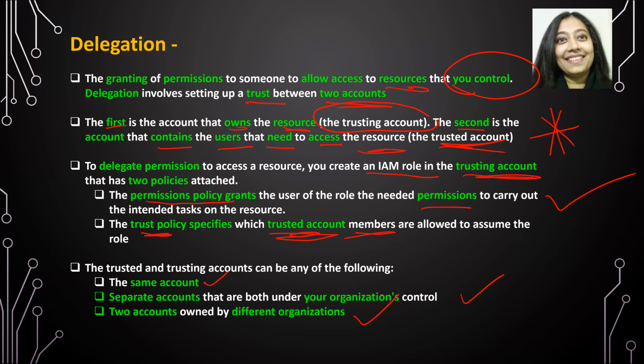So guys, this was a brief overview on IAM roles. I will try to create some hands-on labs around it, but I hope that this is helpful. I have tried to cover some of the key concepts here. There's another concept called role chaining. I'll try to create a separate video. If not, just refer to the AWS documentation. But I think this overview should be good enough for you to understand what IAM roles are all about.